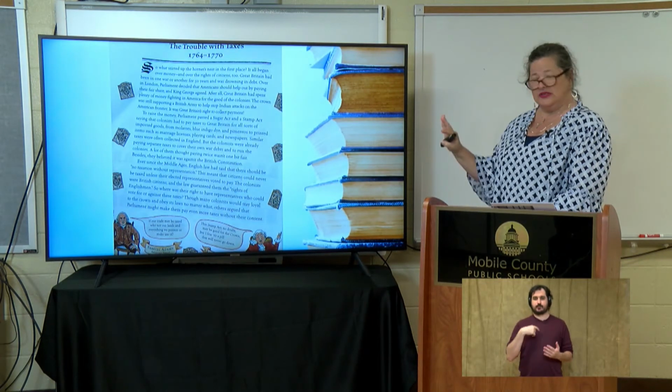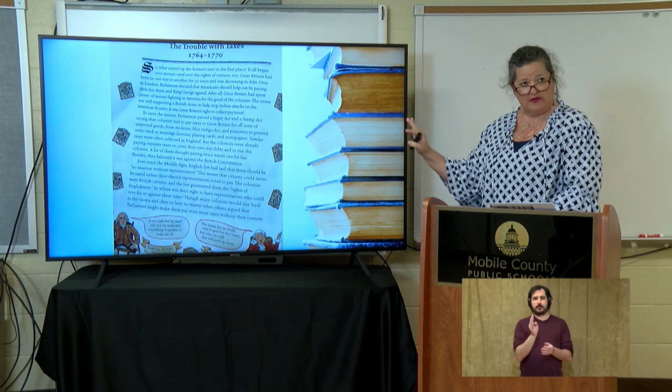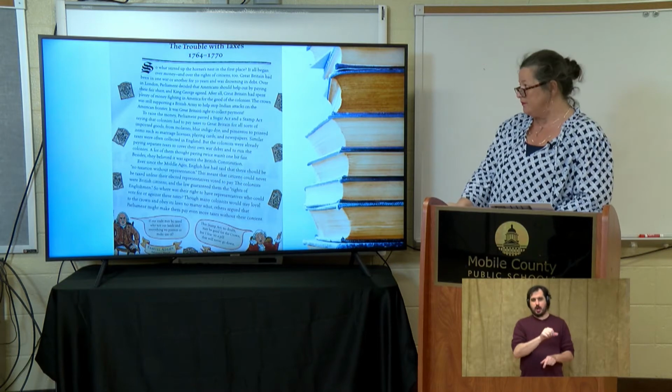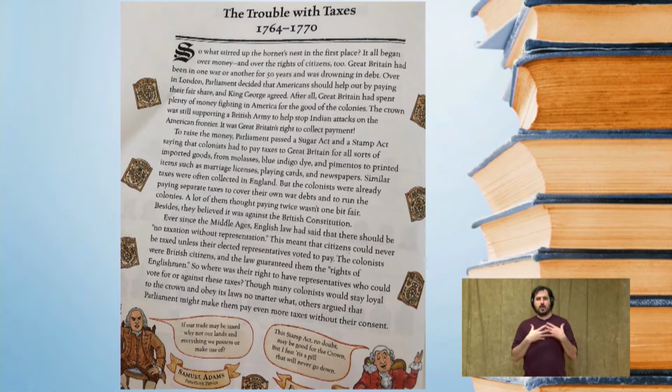So I'm going to read to give us some background knowledge of the American Revolution before we look at some others of their perspective. So what stirred up the hornet's nest in the first place? It all began over money and over the rights of citizens too. Great Britain had been in one war or another for 50 years and was drowning in debt. They owed a lot of people money. Over in London, Parliament, which is their style of government, decided that Americans should help out by paying their fair share. King George agreed. Sounds kind of reasonable.